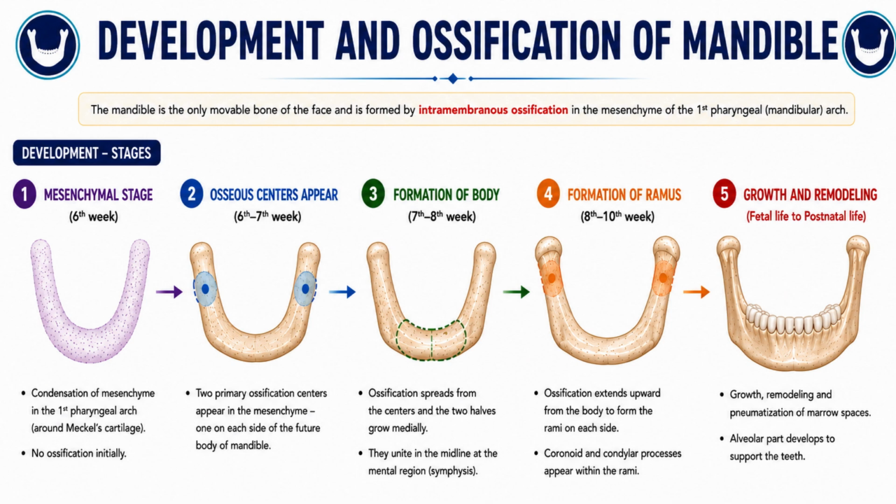Then other growth, remodeling, and maturation occur in postnatal life, that is after birth. At the time of birth, the mandible consists of two halves connected at the symphysis by only fibrous tissue. Then the bony union takes place during the first year of the baby's life.